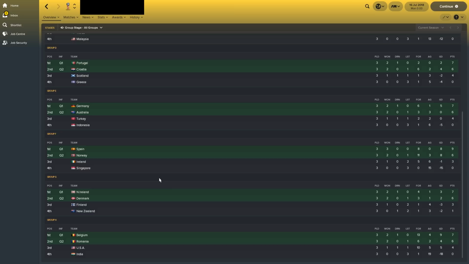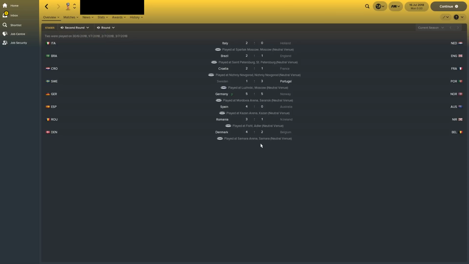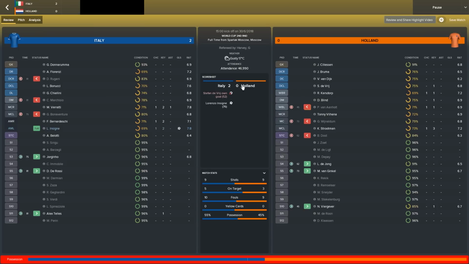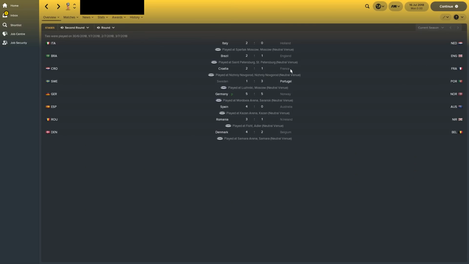Denmark managed to get through this time. And Belgium and Romania went through from Group H, with USA missing out. India conceded 19 goals, but they did get a goal against USA. In the second round, Italy beat Holland. 2 teams, the 2 surprise European nations that didn't qualify for the real World Cup, of course.